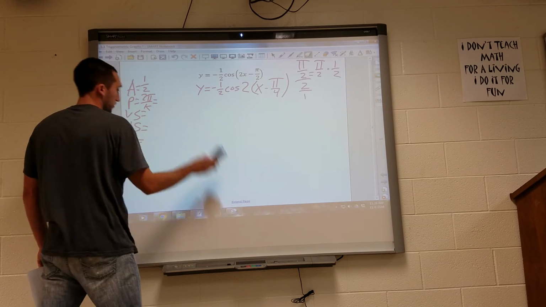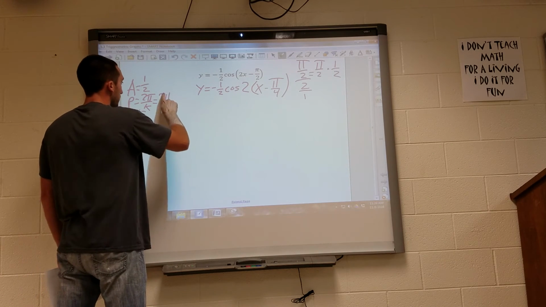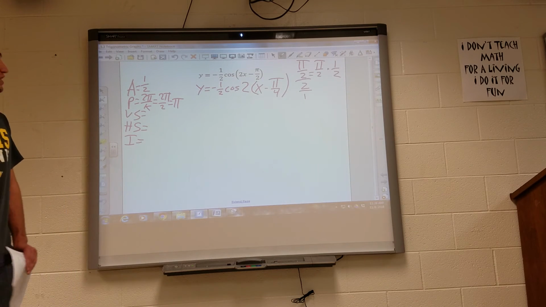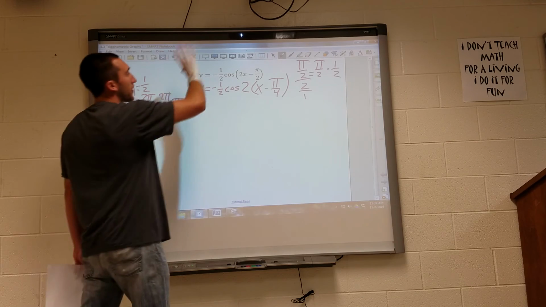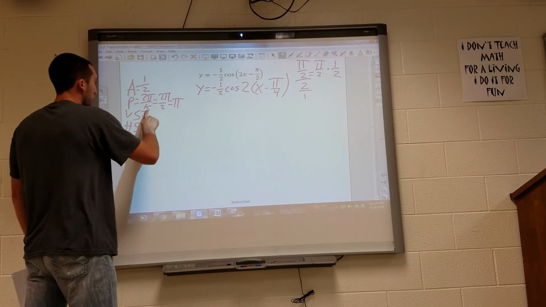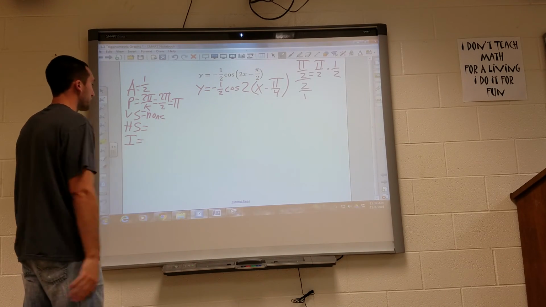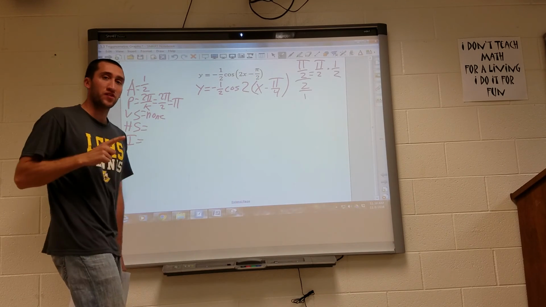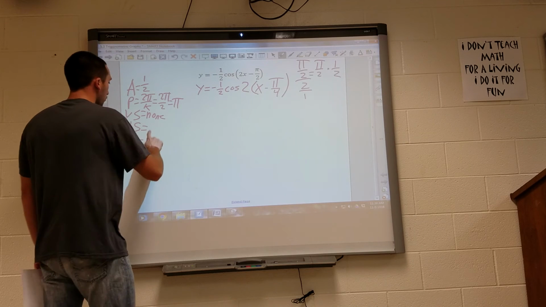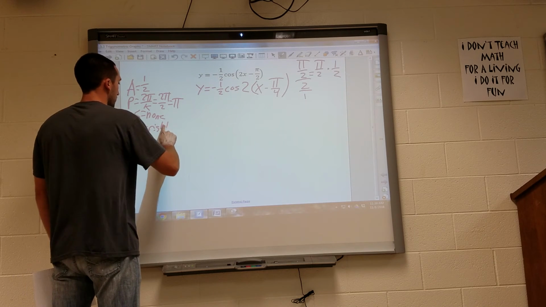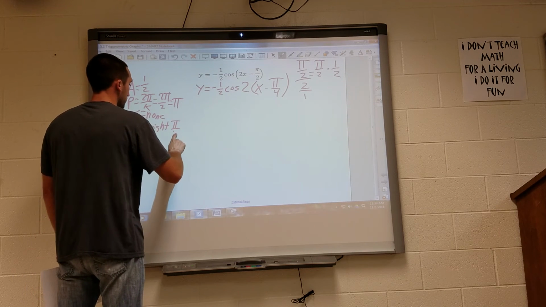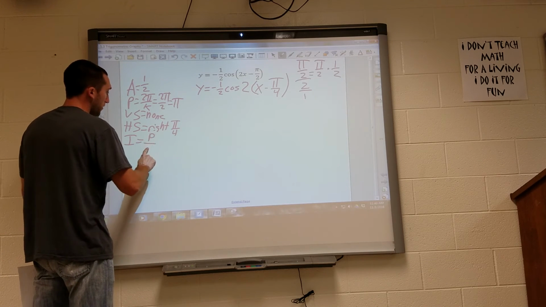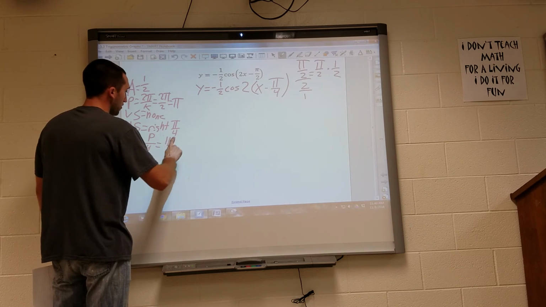Let me write one more intermediate step. So you see where I'm getting that. Vertical shift. I haven't added or subtracted anything on the outside of my trig function. So again, no vertical shift. Horizontal shift though, since it's negative in with my x, means I'm shifting positive right, pi over 4. And my interval is always period divided by 4, so in this case, pi over 4.